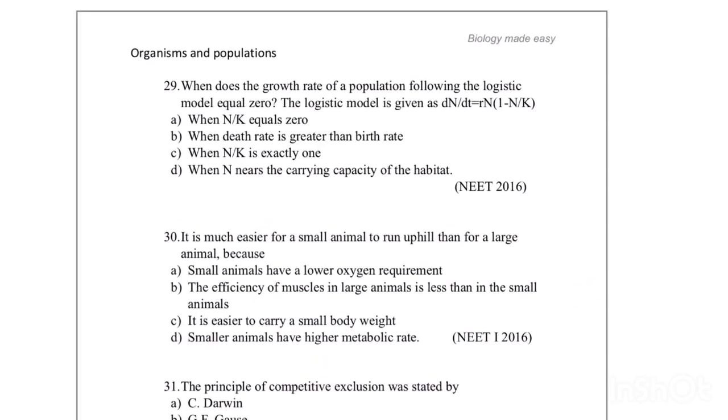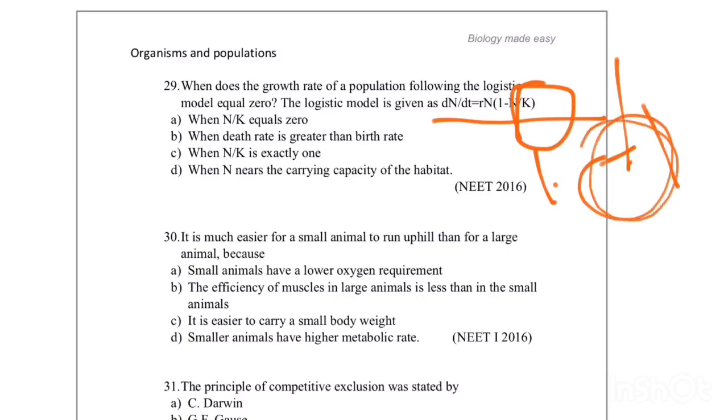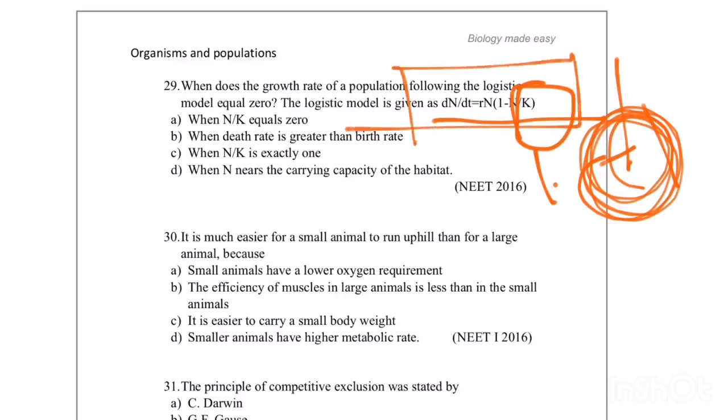Next one is, when does the growth rate of the population in the logistic growth model equal 0? The equation is dN/dt equals rN into (1 minus N divided by K). This equation becomes 0 when N by K becomes 1, because 1 minus 1 becomes 0. That is when N divided by K is exactly 1, where N is population density and K is carrying capacity. When the population density reaches the carrying capacity, the growth rate in the logistic growth model becomes 0.